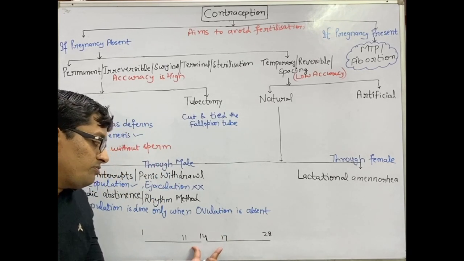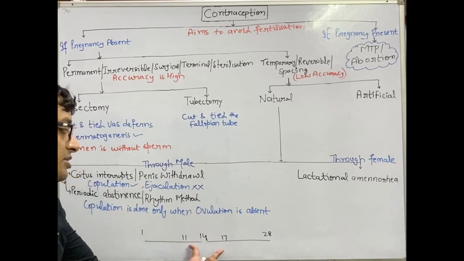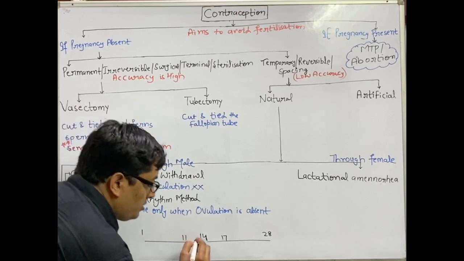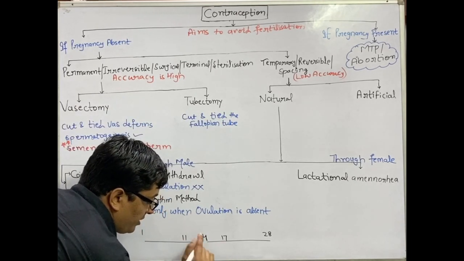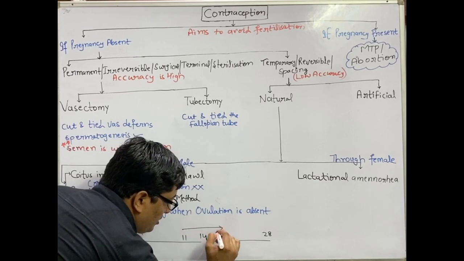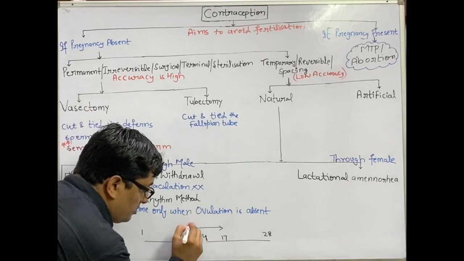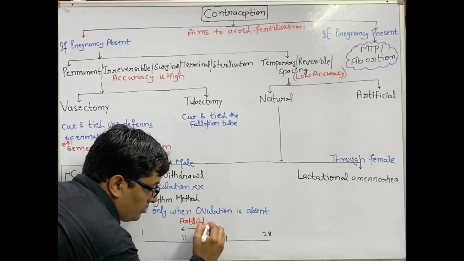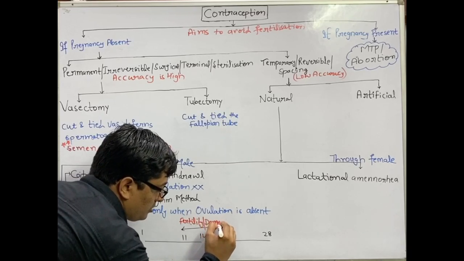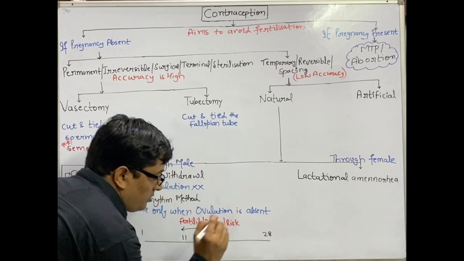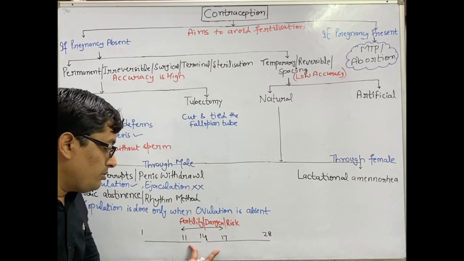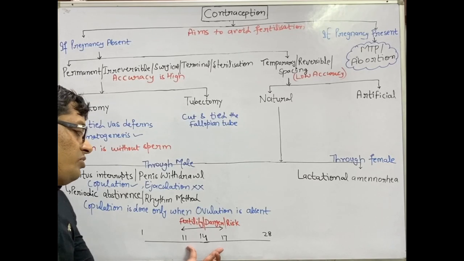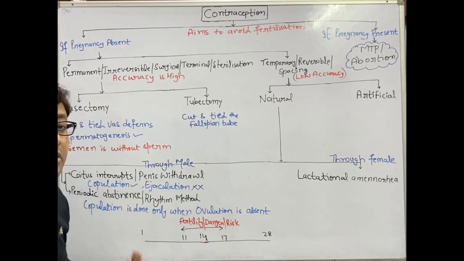Here the maximum probability of the ova to be present, means ovulation chances are maximum during this period for a 28 days menstrual cycle. Then this period of 11 to 17th day is called the fertility period or danger period or risk period, because during this time there are maximum chances of ovulation. So copulation is avoided during this fertility or risk period.